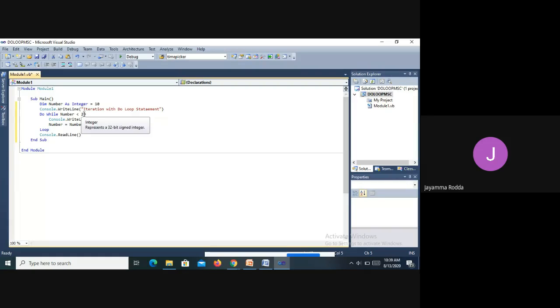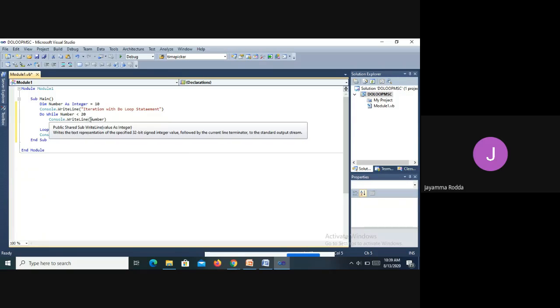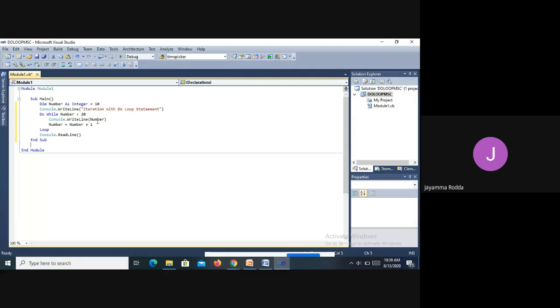The condition is checked here. Until it is 20, only then will the statements within the loop get executed. I have printed the number, so initially 10 will be printed here. And this incremental statement, number = number + 1, increments 10 to 11.